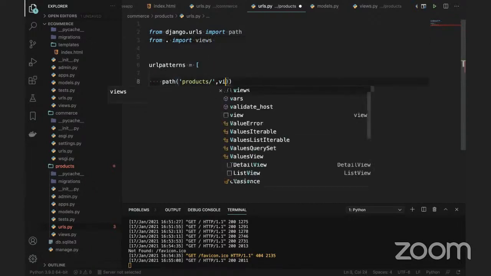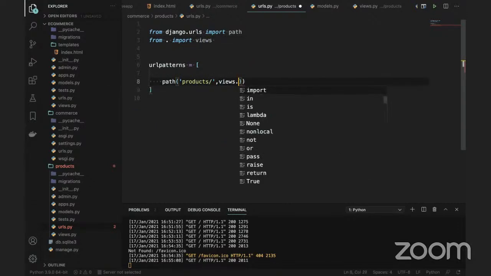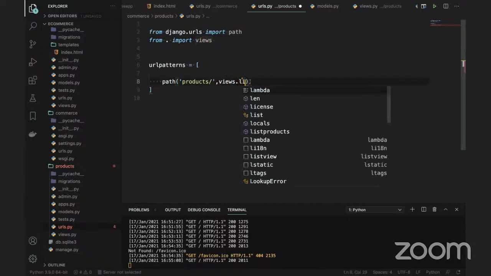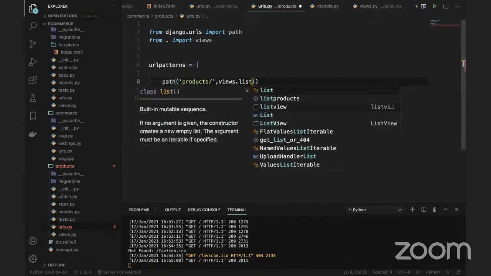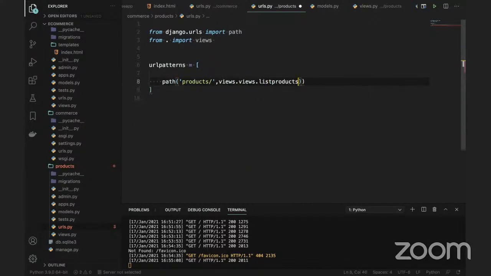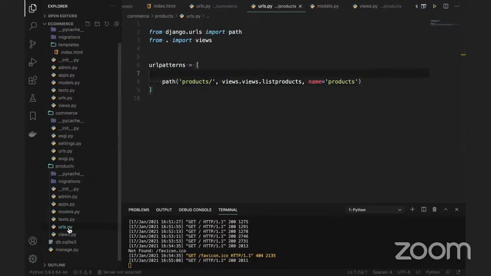So when you use the views, every time we can use these views. I think this is the correct one. Okay, views dot, and we can use the list products here, and give the namespace. That's where the products are. Okay, this is how it is. I'm done now. Okay. So we have the URLs.